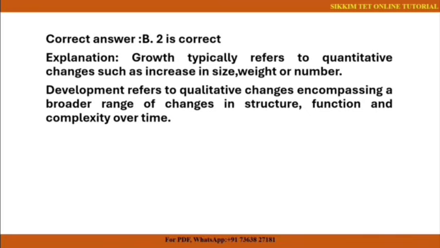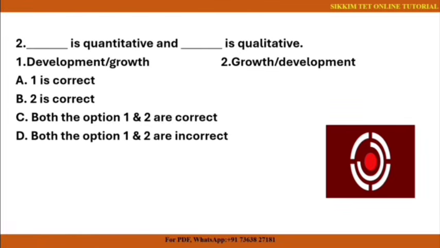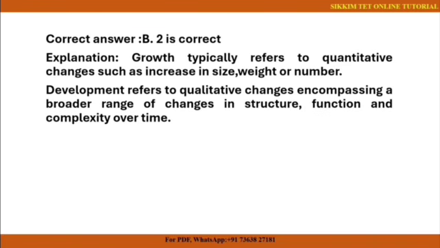Okay, time's up. So the correct answer is number B, that is 2 is correct, which means growth is quantitative and development is qualitative. Growth is quantitative because it can be measured in numbers. For example, a child grows from 80 cm to 90 cm in 1 year, whereas qualitative describes feelings, behaviors and abilities. For example, it cannot be measured but we can observe.